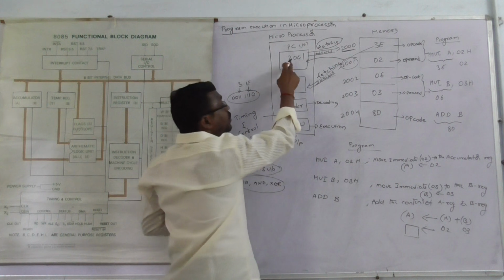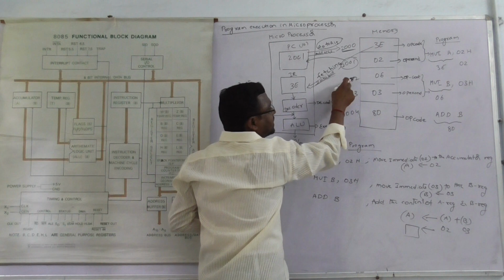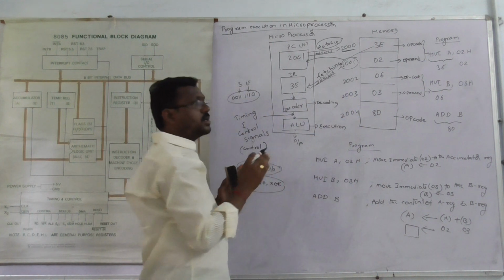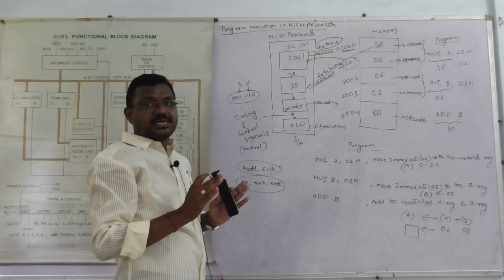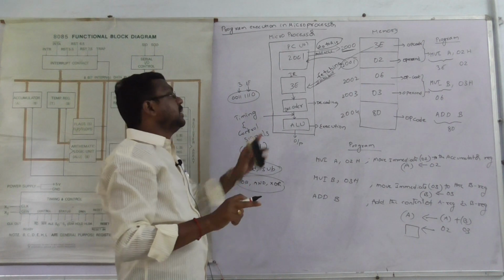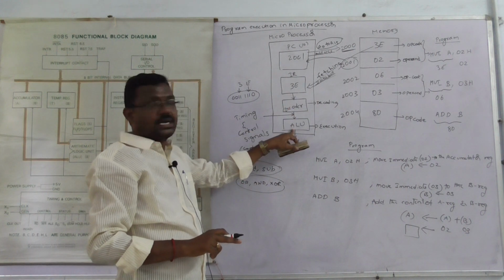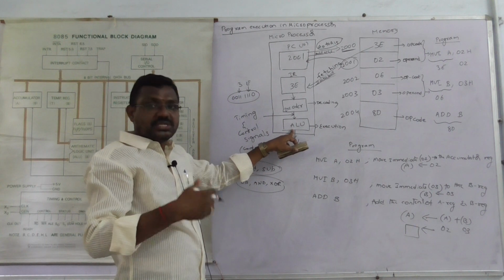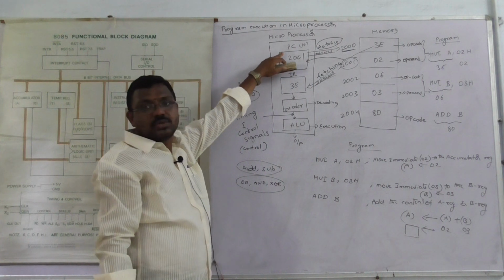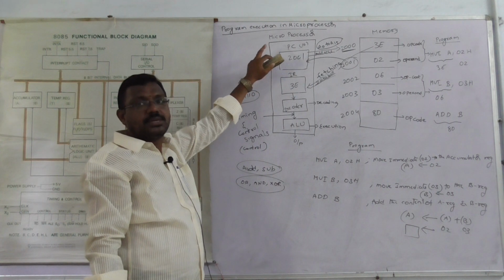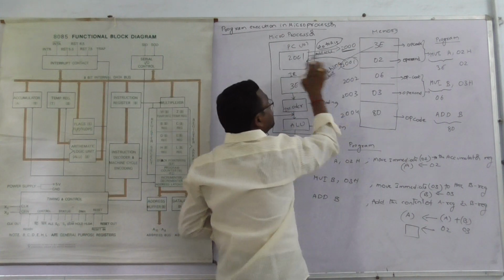At this time the program counter can store the memory address of the next instruction. First of all, the program counter can do the execution of the next instruction, the memory address of the next instruction. At that time, the instruction register, decoder, or arithmetic logic unit can do the fetching, decoding, and execution. This is the purpose of the program counter. Program counter means it can store the memory address of the next instruction.